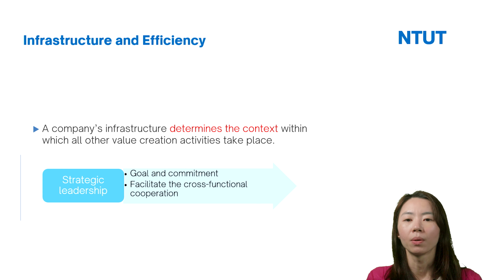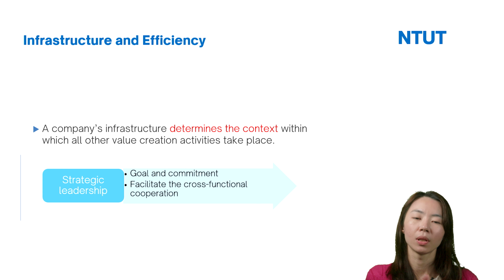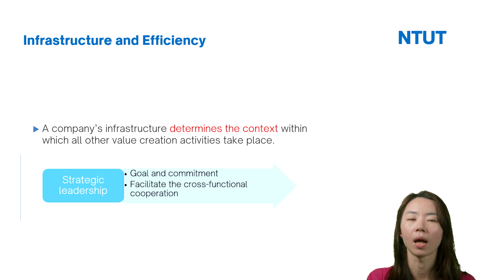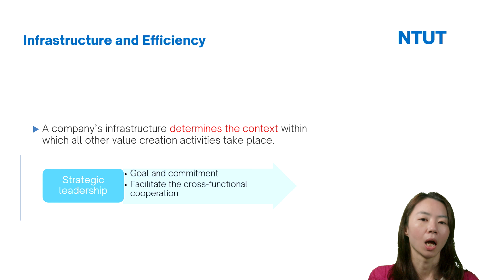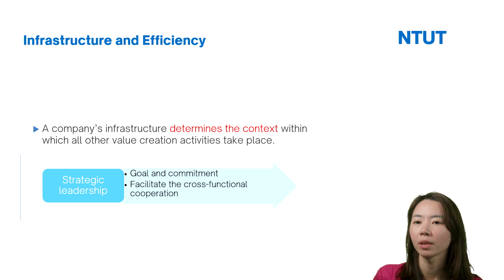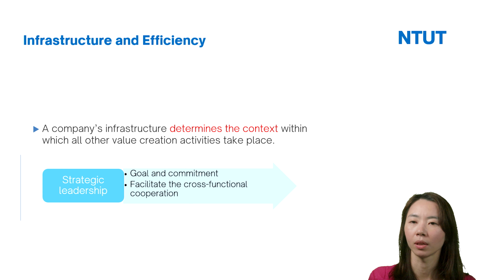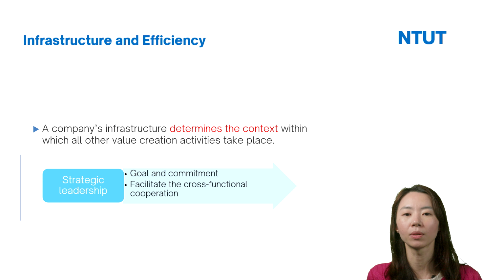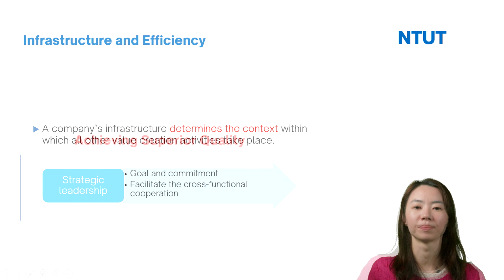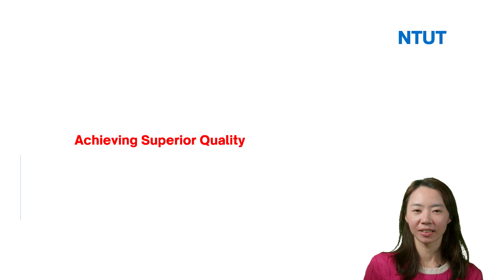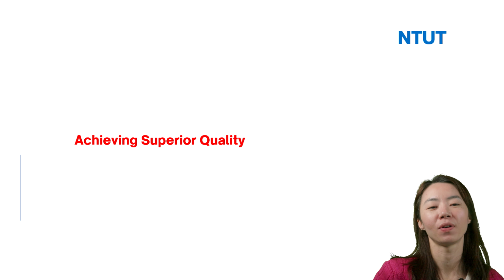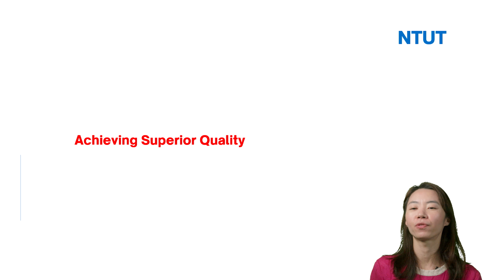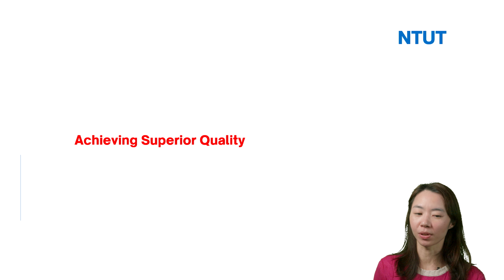So this is each functional strategy: how R&D, marketing, production, human resources, and infrastructure can help firms to increase their efficiency. So this is the first part. And next, we will talk about how the functional strategies help firms to achieve superior quality.